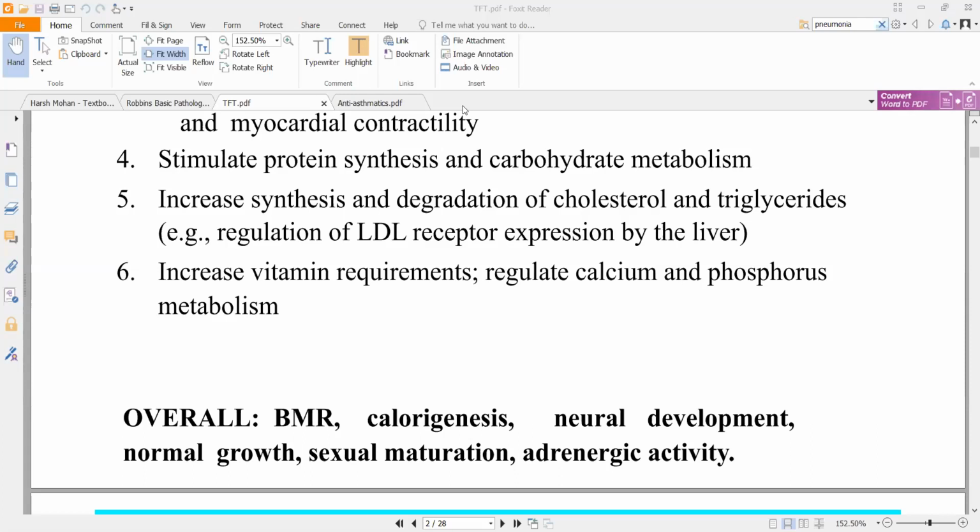So your normal growth, including your height, your bone density, all of that, sexual maturation, so secondary sexual characters, and adrenergic activity. Adrenergic activity basically refers to your sympathetic nervous system activity. I'm not sure whether or not you guys have covered the nervous system, but think of adrenergic activity as the activity carried out by adrenaline. Adrenergic activity directly correlates with whatever is done by adrenaline. That is the most basic example I can give you.